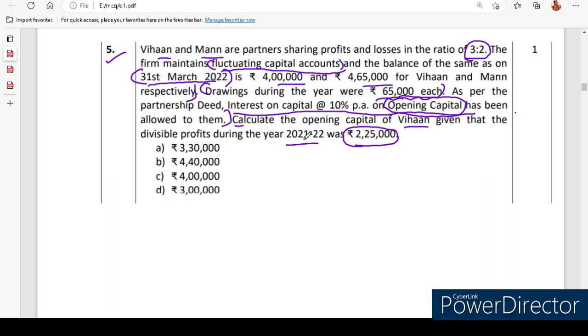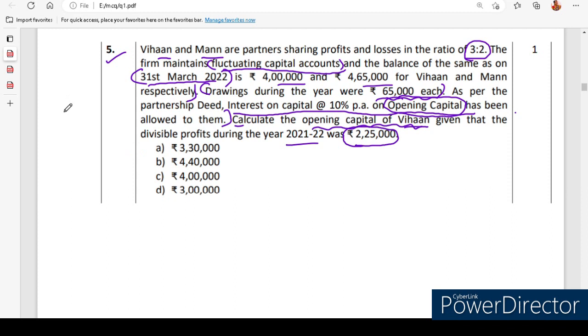They are asking us to calculate the opening capital of Vihan. Have you ever learned this? Yes, you learned in grade 11 itself, in the last chapter on single entry system, accounting for incomplete records. Can you remember how to calculate the opening capital? The statement method, and the formula based method also, you have learned a lot.